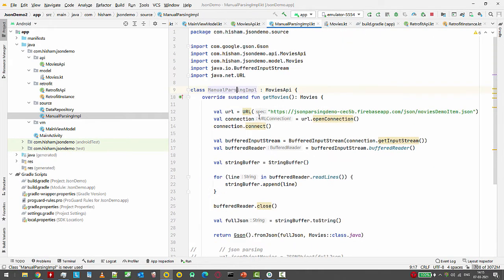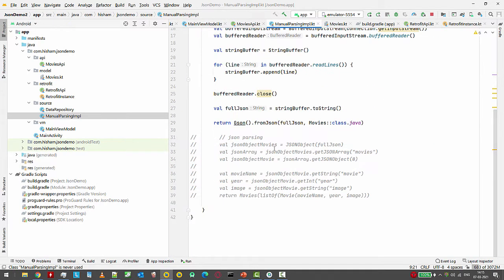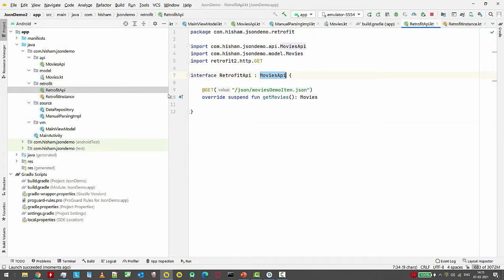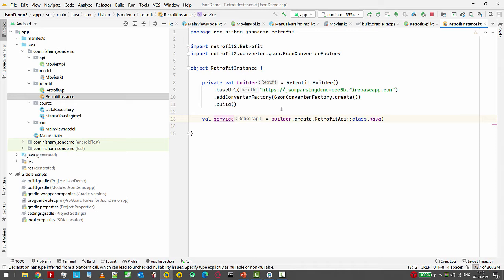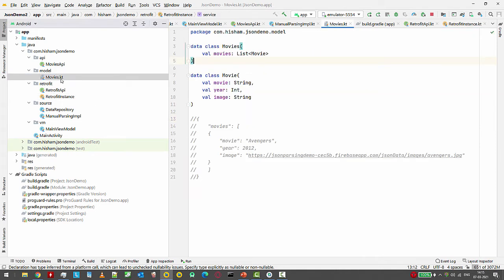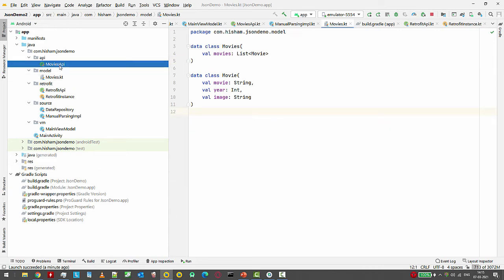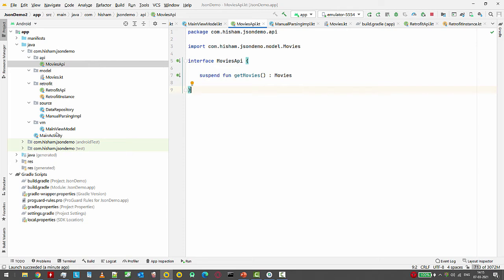Because we are not using it anywhere. So all this line of code has been changed to the Retrofit API instance, and let me delete this guy, and we have everything in place.